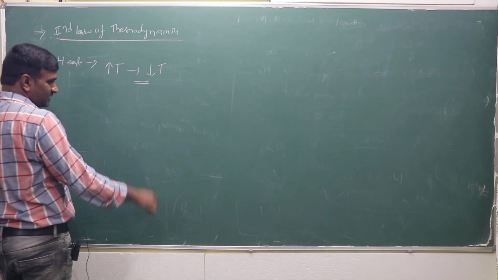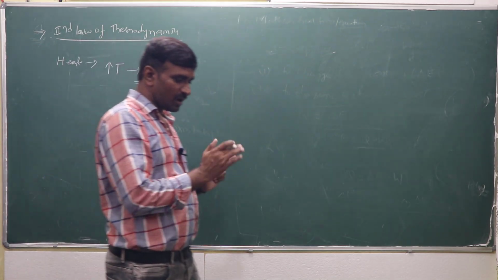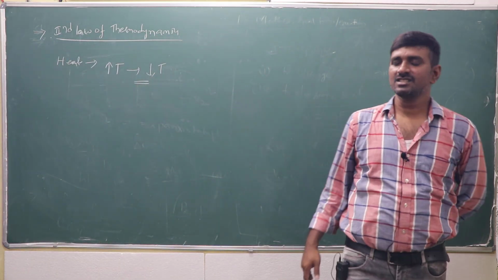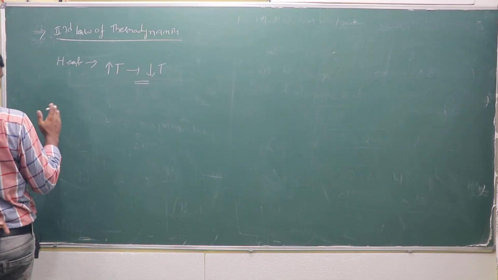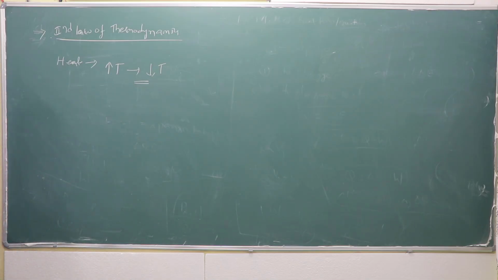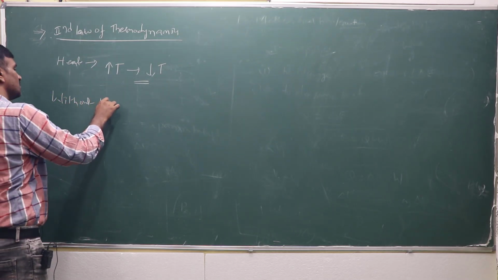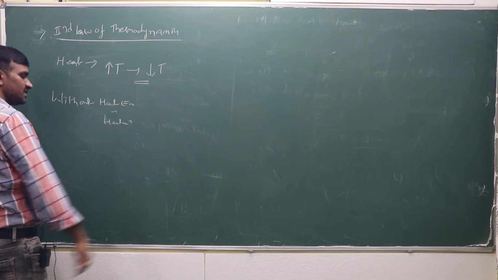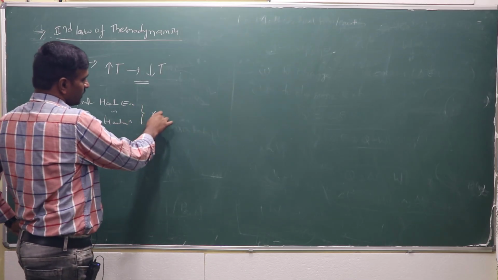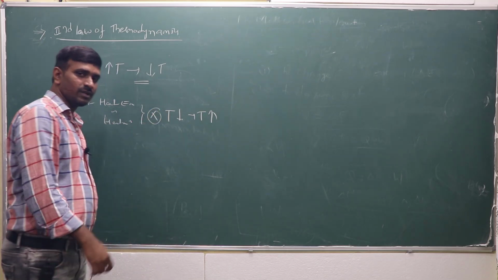Or expansion or diffusion of a gas takes place from a high pressure region to a low pressure region spontaneously. Heat: high temperature to low temperature. The diffusion of gas: high pressure region to low pressure region, spontaneously. Without the help of a heat engine or heat machine, heat cannot flow from low temperature to high temperature.